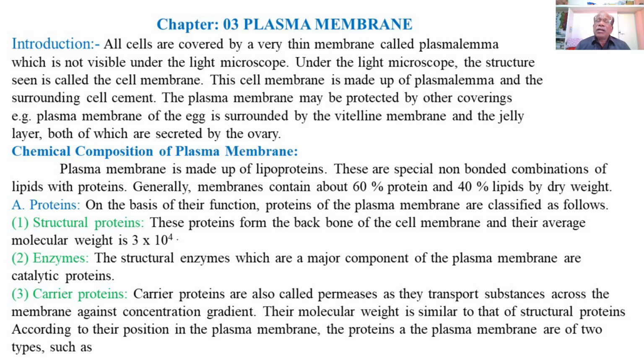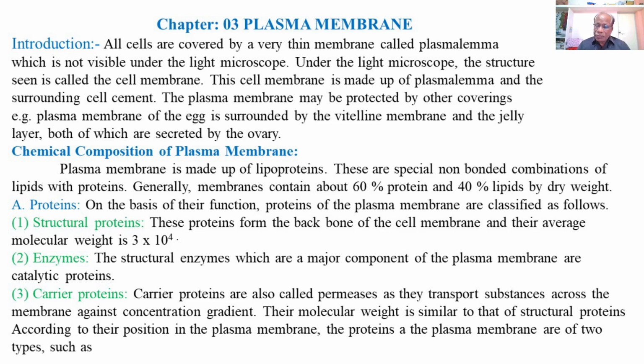They are responsible for the transport of substances through the plasma membrane against the concentration gradient. Their molecular weight is similar to that of the structural proteins. According to their position in the plasma membrane, the proteins of the plasma membrane